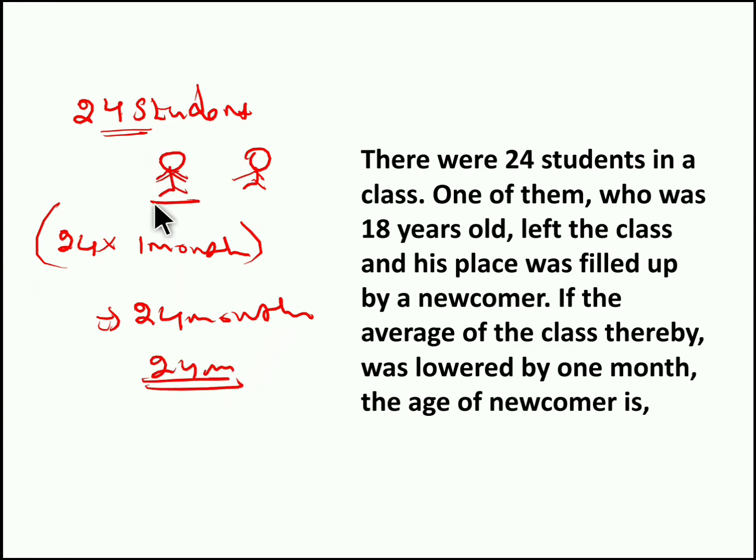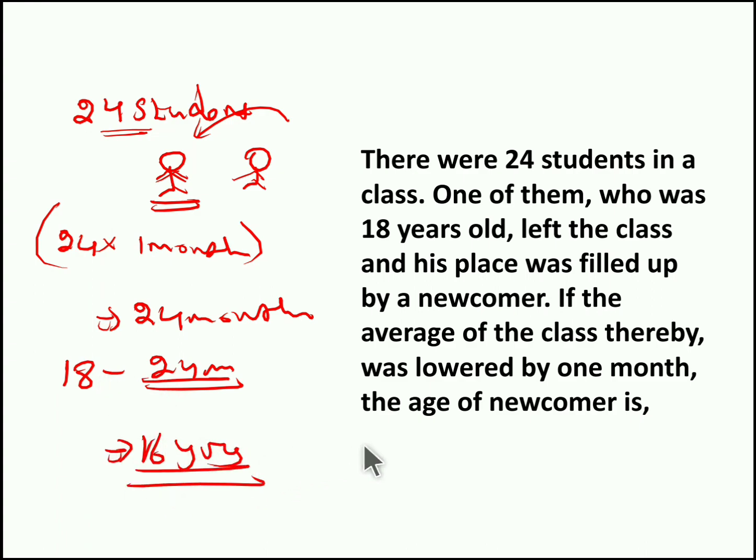Now we are replacing this 18-year-old person with a new person, right? So we have to subtract this 2 years from 18 years. So 18 minus 2, 16 years. So 16 years is nothing but the age of the new person. Now instead of this 18-year-old person, if we put a 16-year-old person, the average of all the students will be reduced by 1 month. So 24 into 1 month, we get 24 months, that is 2 years. So if we reduce 2 years from this 18 years, we get 16 years. So this becomes the age of the new student.